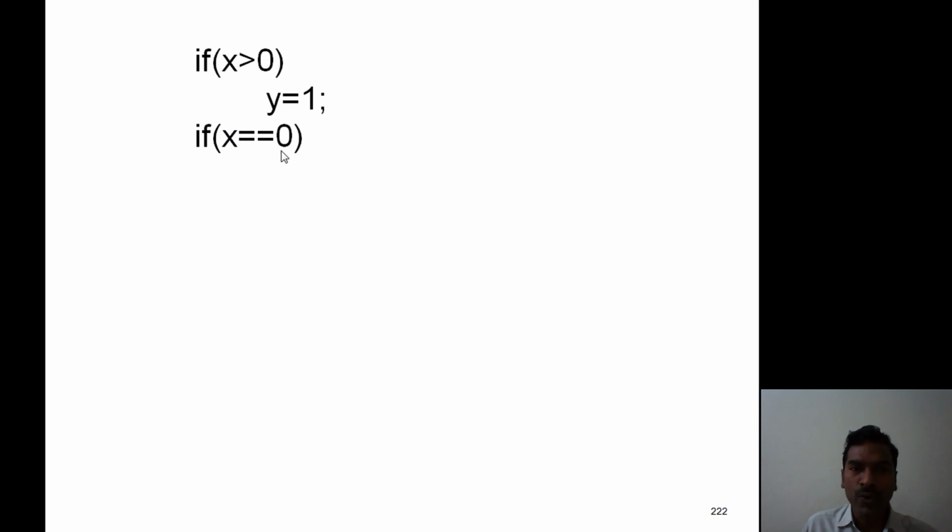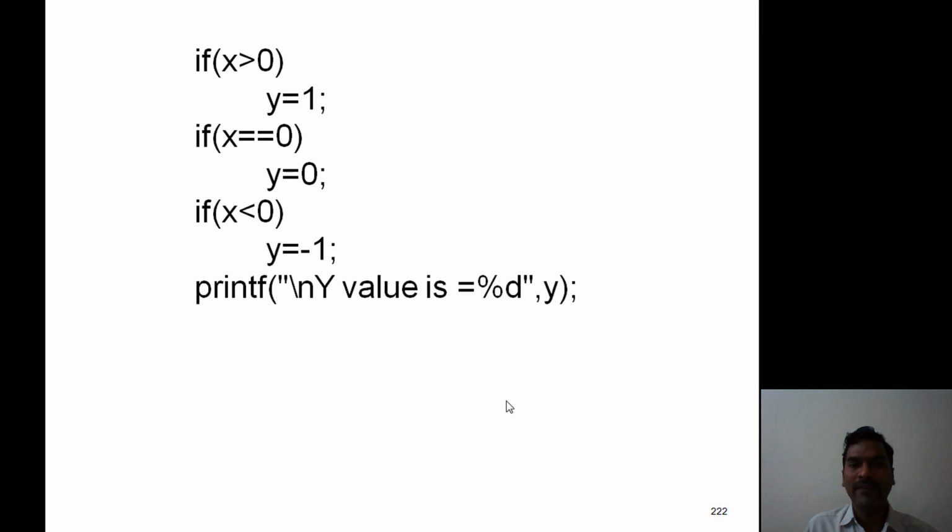If it is true, Y equals 0. Another condition, if X less than 0. If it is true, Y value is -1. Now this is the way of placing simple if statements. Now finally print the Y value.